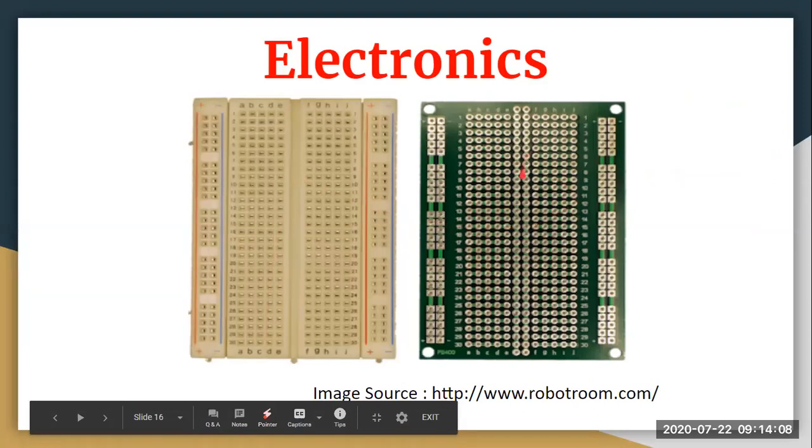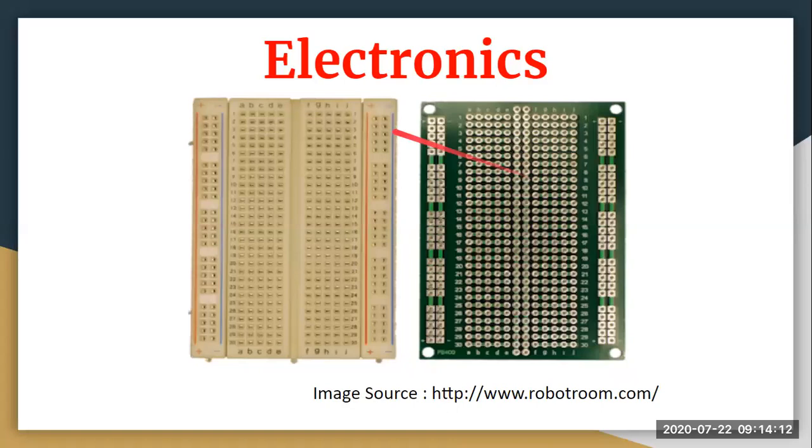This was the one which was used initially. The other one which is used currently is your solderless breadboard. These are nice plastic breadboards which are very easy to carry, and they don't hurt you. The soldered boards sometimes hurt also, because if solders are not properly tightened up, in that case they may hurt as well. So these are the two types of breadboards. When we talk about initial prototyping of your embedded devices, we need electronics.